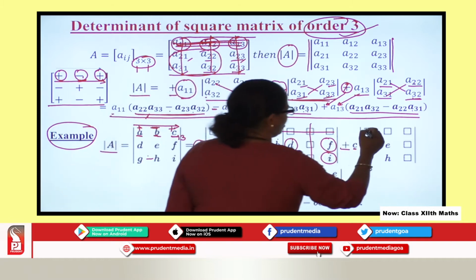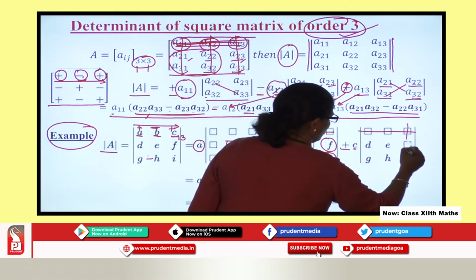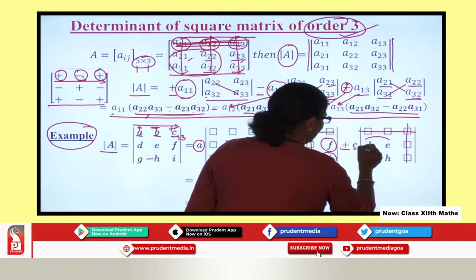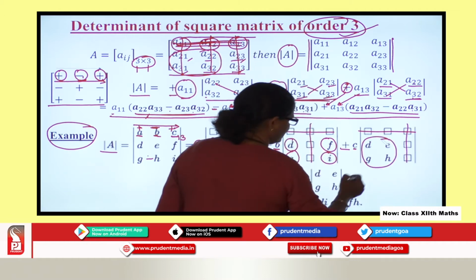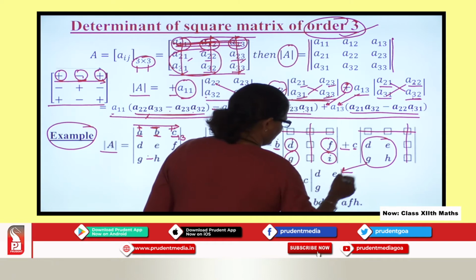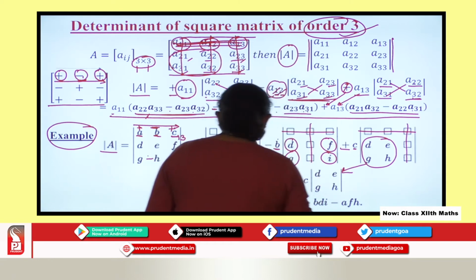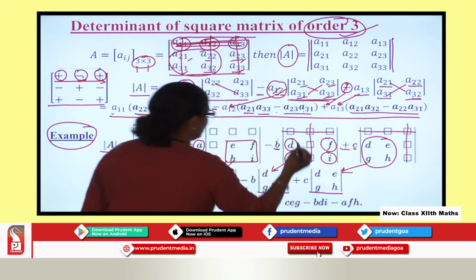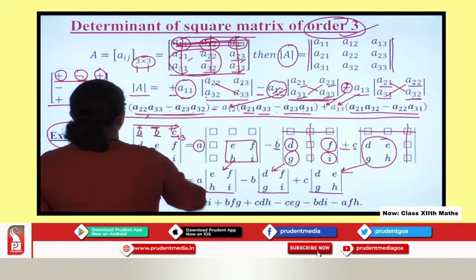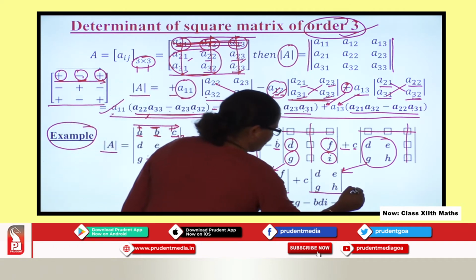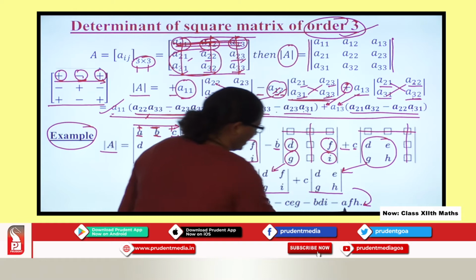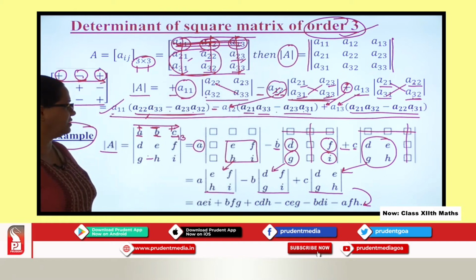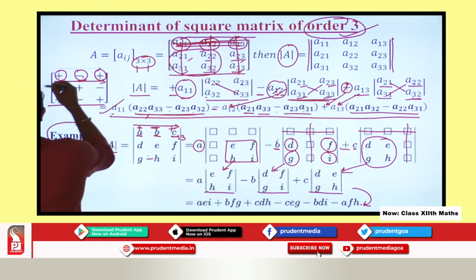So first row, third column. So when you delete that, whatever elements you get, you write them under determinant, and then afterwards all determinant values you find, okay, similar way here how you found, and then afterwards you expand it to get this answer done. Okay, so this is how we find determinant of square matrix of order 3.